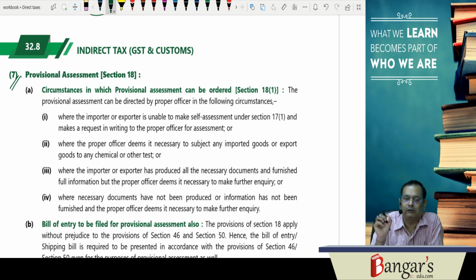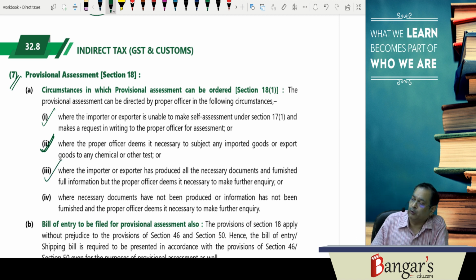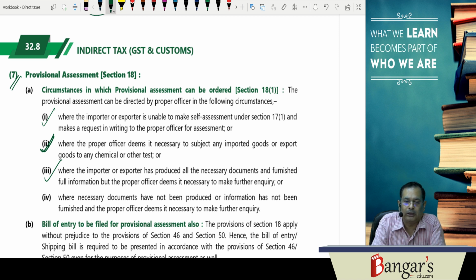The provisional assessment can be directed by the proper officer where the importer exporter is unable to make the self-assessment, where the proper officer deems that the goods are to be subject to chemical or other tests, or where the importer exporter has produced all the necessary information, still the proper officer wants to make further inquiry, or where necessary documents and information have not been produced by the importer and the proper officer wants to make further inquiry.